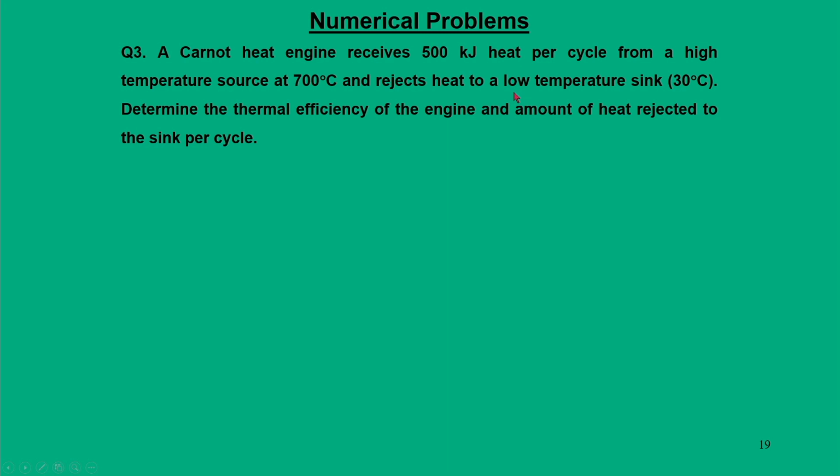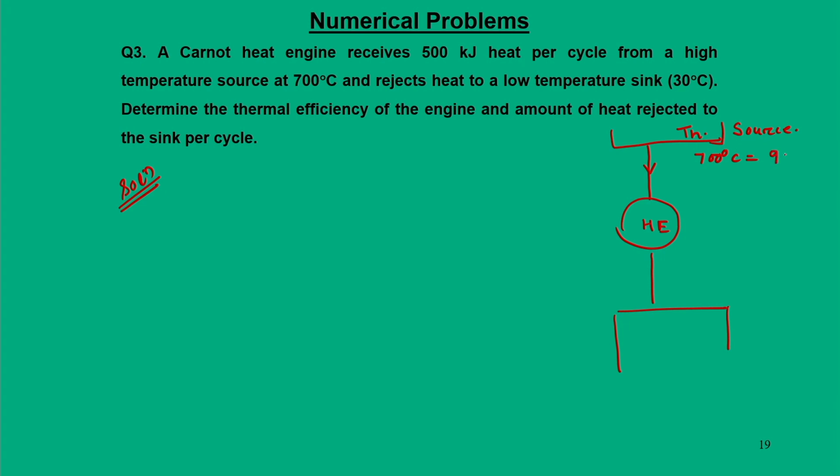For this Carnot heat engine we also have to draw a similar schematic diagram. Okay. So, here it is a heat engine. We have a high temperature source, so heat is coming from high temperature source TH, and source temperature is 700 degree centigrade, plus 273.